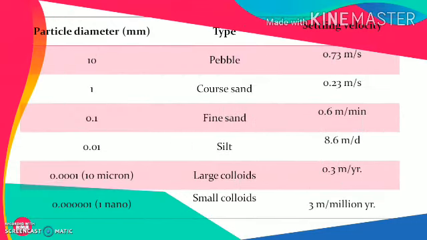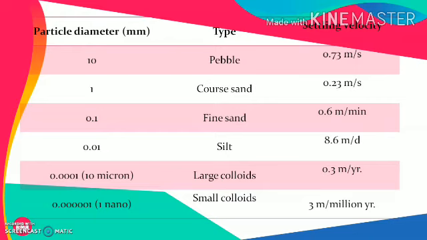So this table represents the settling velocity. Settling velocity is the velocity of a particle in a vertically downward direction in water. Suppose we have a pebble of particle size around 10 millimeter, then it can settle in water at a rate of 0.73 meter per second.